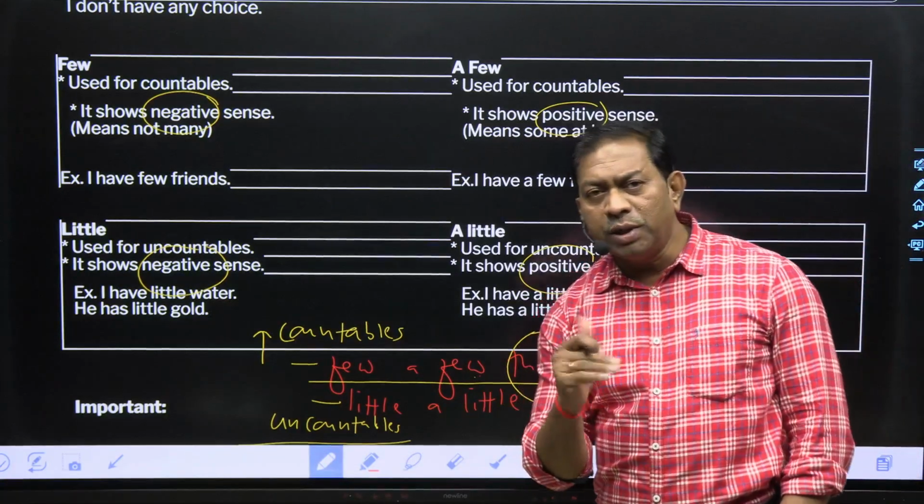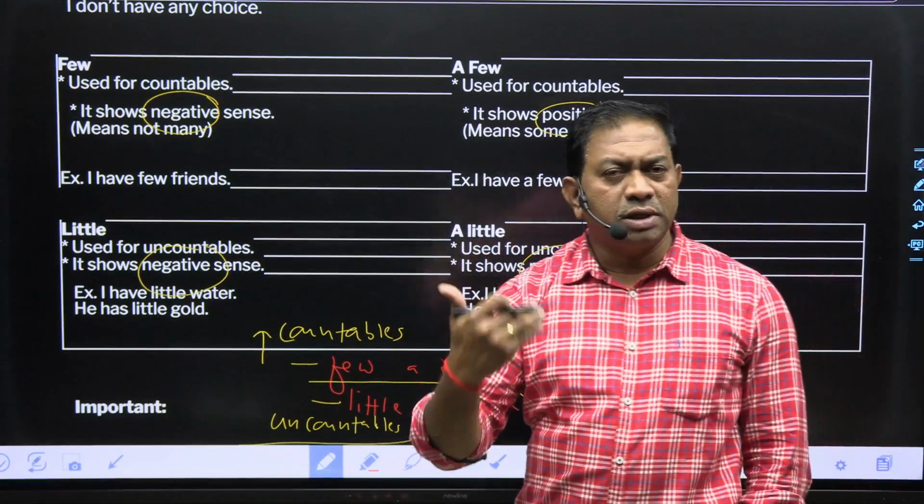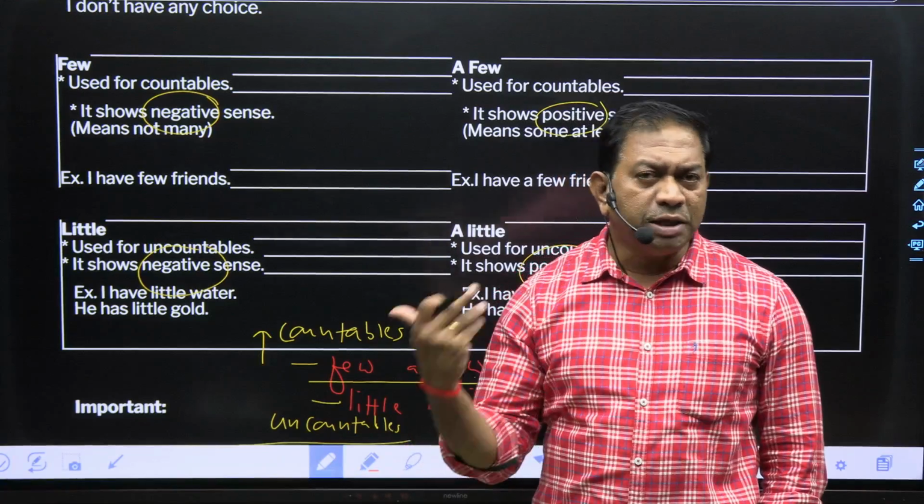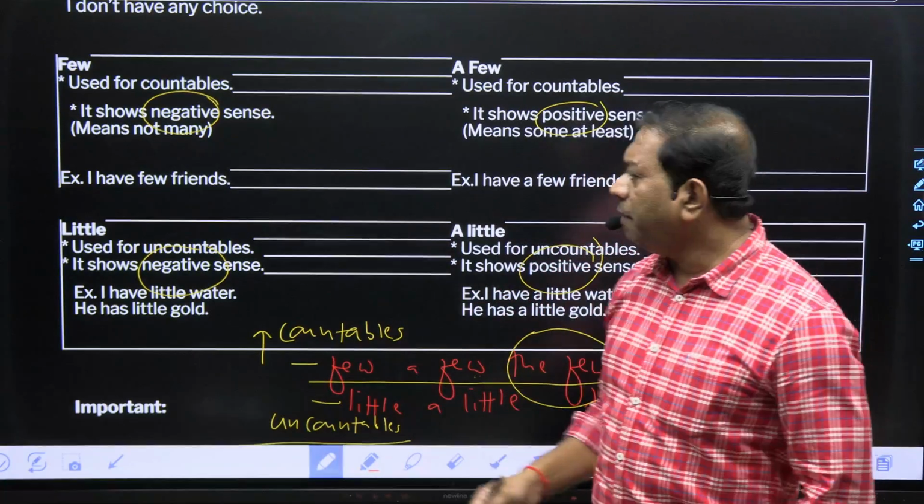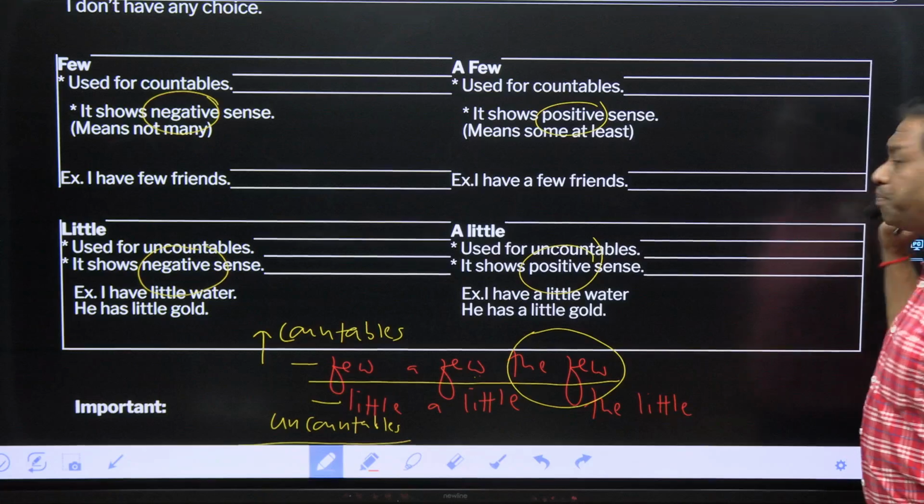अब हम क्या करेंगे? We'll do one thing. We'll take some certain exercise on these concepts, so doubts will be clear. Get ready? Yes. Let's start.